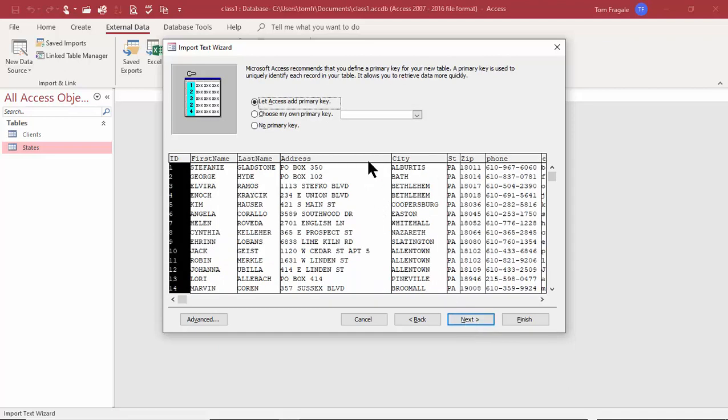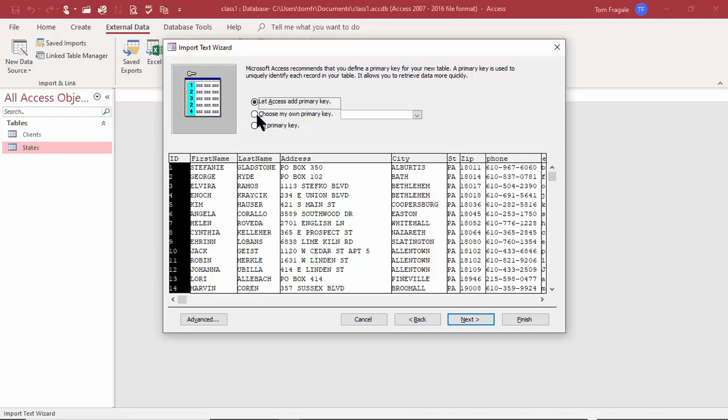Now, here's talking about the primary key again. Microsoft Access recommends that you define a primary key for your new table. A primary key is used to uniquely identify each record in your table. It allows you to retrieve data more quickly. We can let Access add a primary key. That'll add one of those auto number fields.